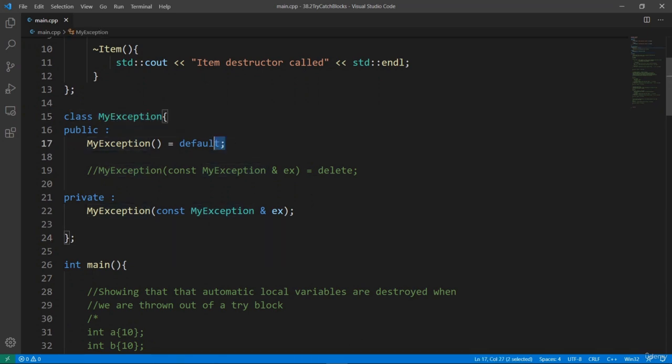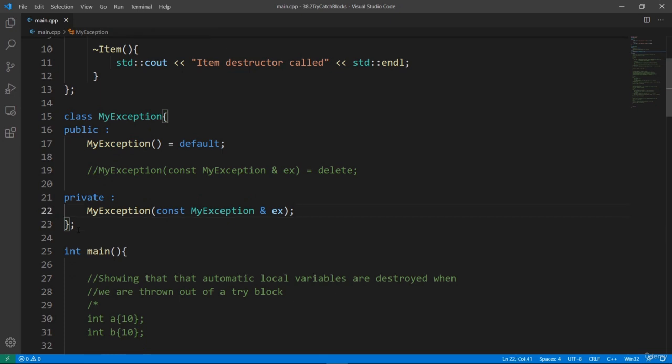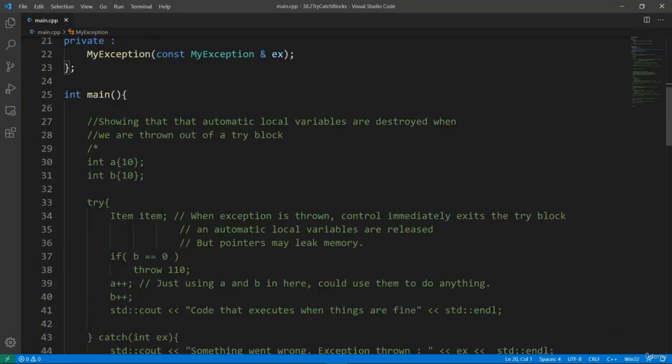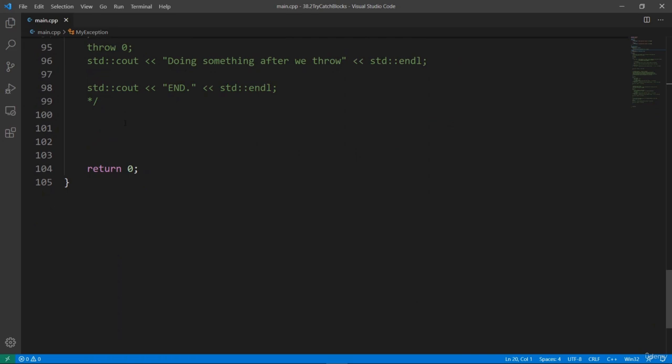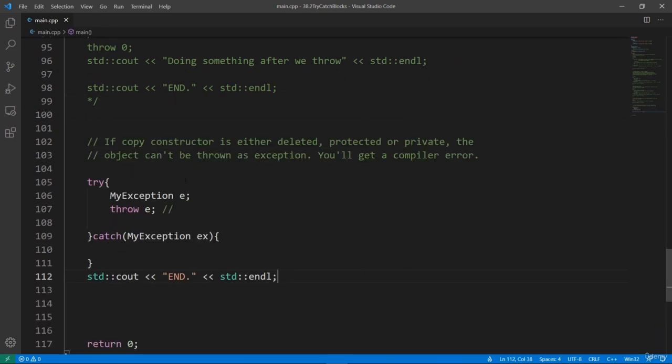It is going to have a default constructor here, but notice that we have a copy constructor in the private section of this class. What this means is that we can't really call this copy constructor directly. And this is going to violate the necessary requirement for this class to be used as an exception. So we're going to set up a piece of code down below here. Let's put in the code that throws an object of myException as an exception.